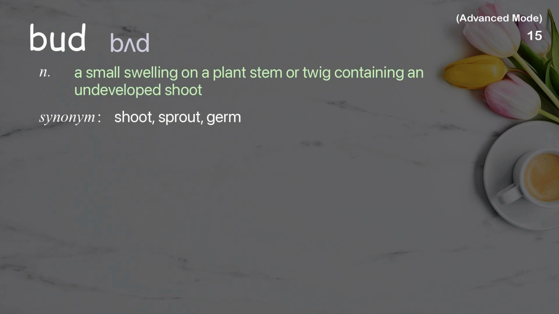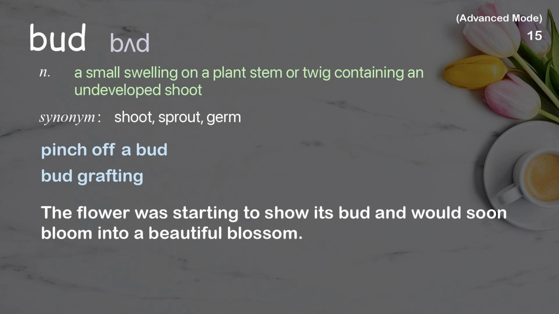Bud: A small swelling on a plant stem or twig containing an undeveloped shoot. Examples: Pinch off a bud. Bud grafting. The flower was starting to show its bud and would soon bloom into a beautiful blossom.